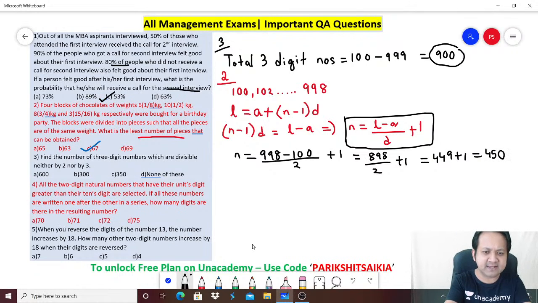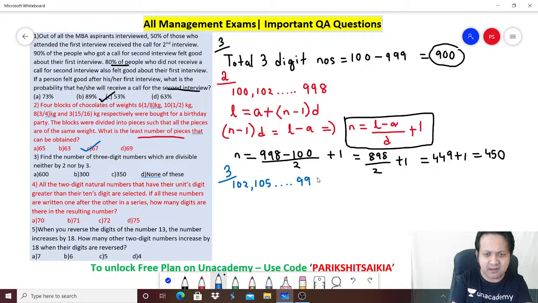Yes? Next, let's take the next case. What is the next case? Numbers which are divisible by 3. Exactly the same logic. 102 is the first number which is divisible by 3, next 105, and so on. The last number is 999. Again use the same formula.